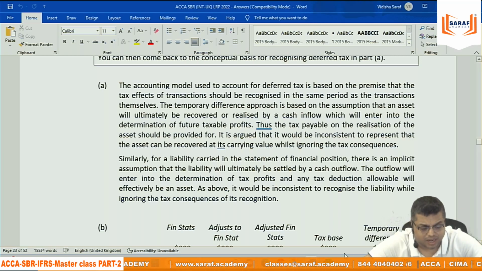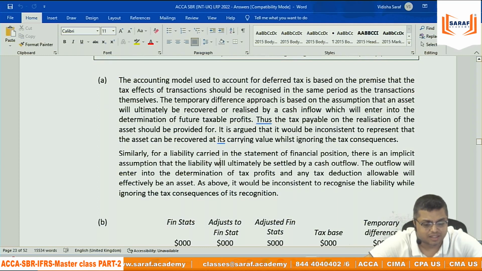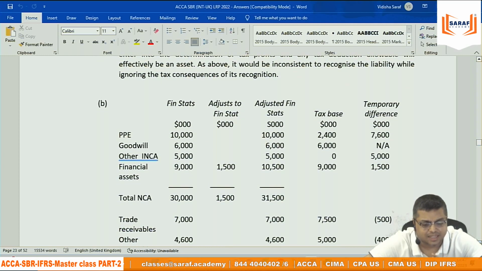Maybe you are convent educated. My English is not good, but okay, no problem. But you need to write deferred tax assets and liability properly.